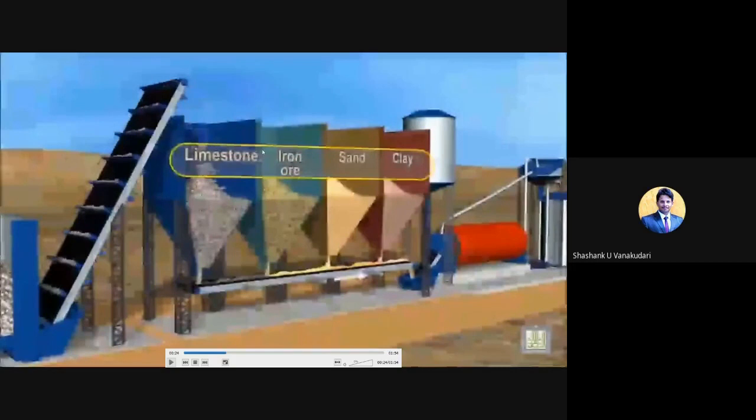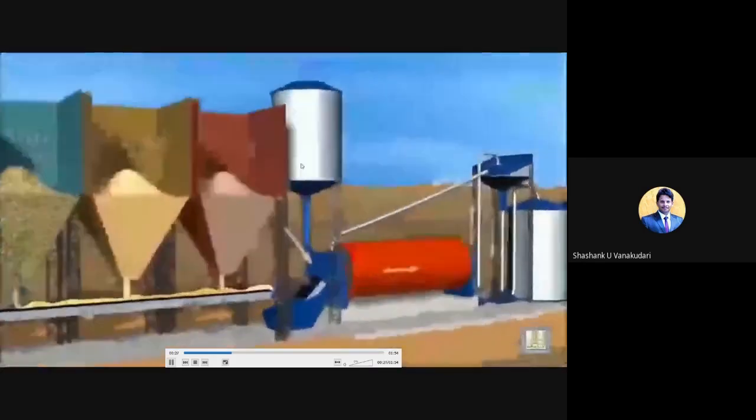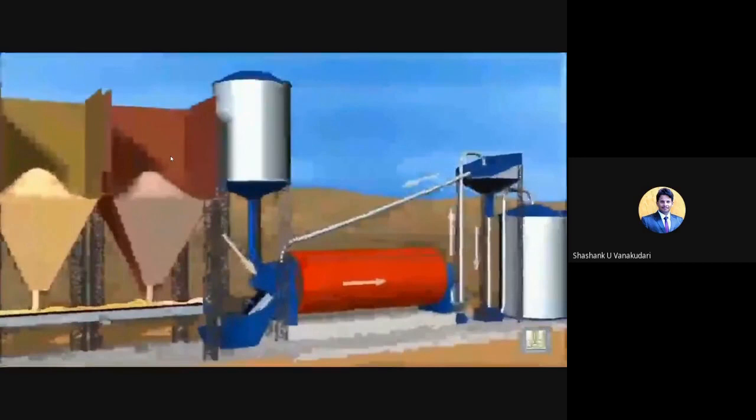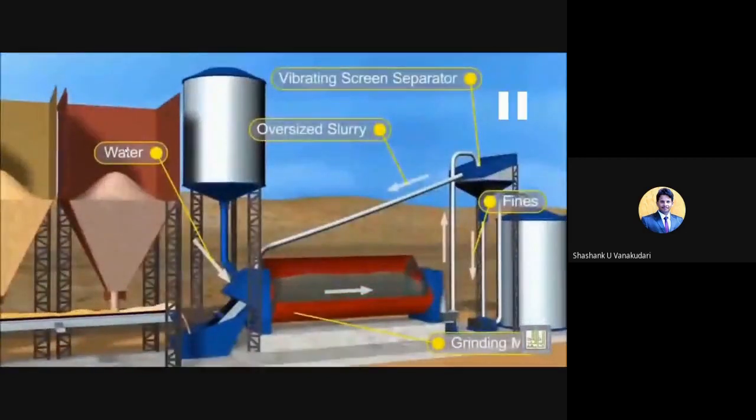And here again the required contents of iron ore, sand and clay, whatever is required, we can consider. So here you have seen clay, that is one more raw material. Clay is basically washed before using it in the mixing plant. Now, as per the required proportion, we need to take these ingredients with proper proportions. Along with that, here we are going to add water. You can see this mark.